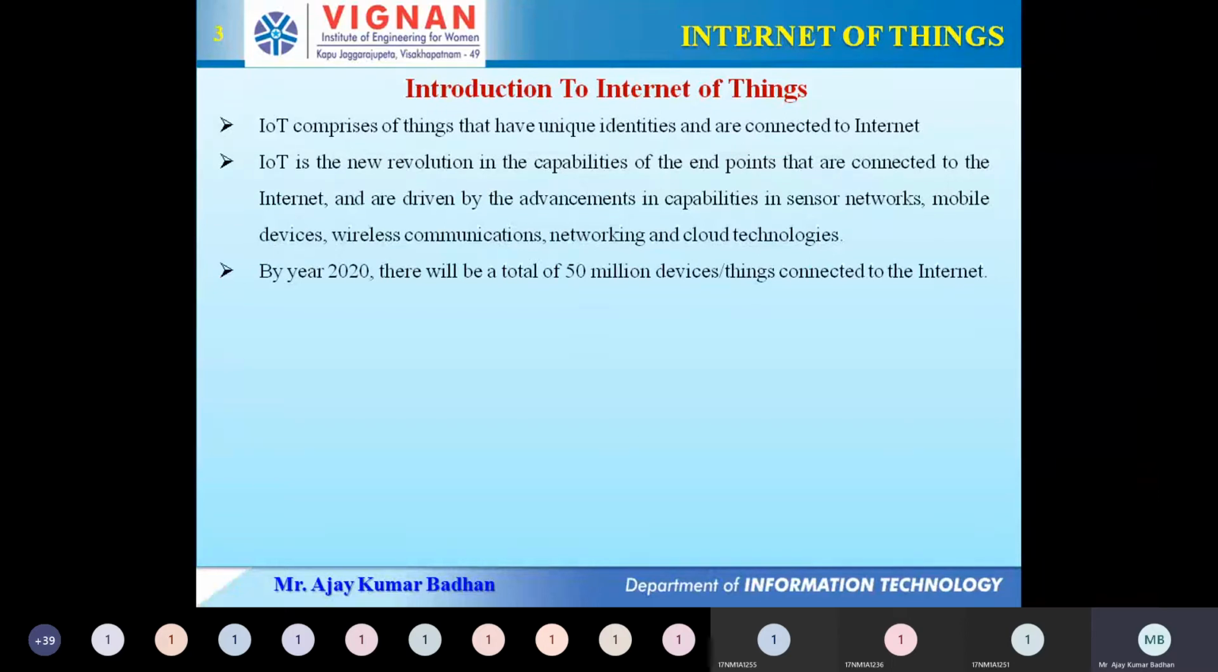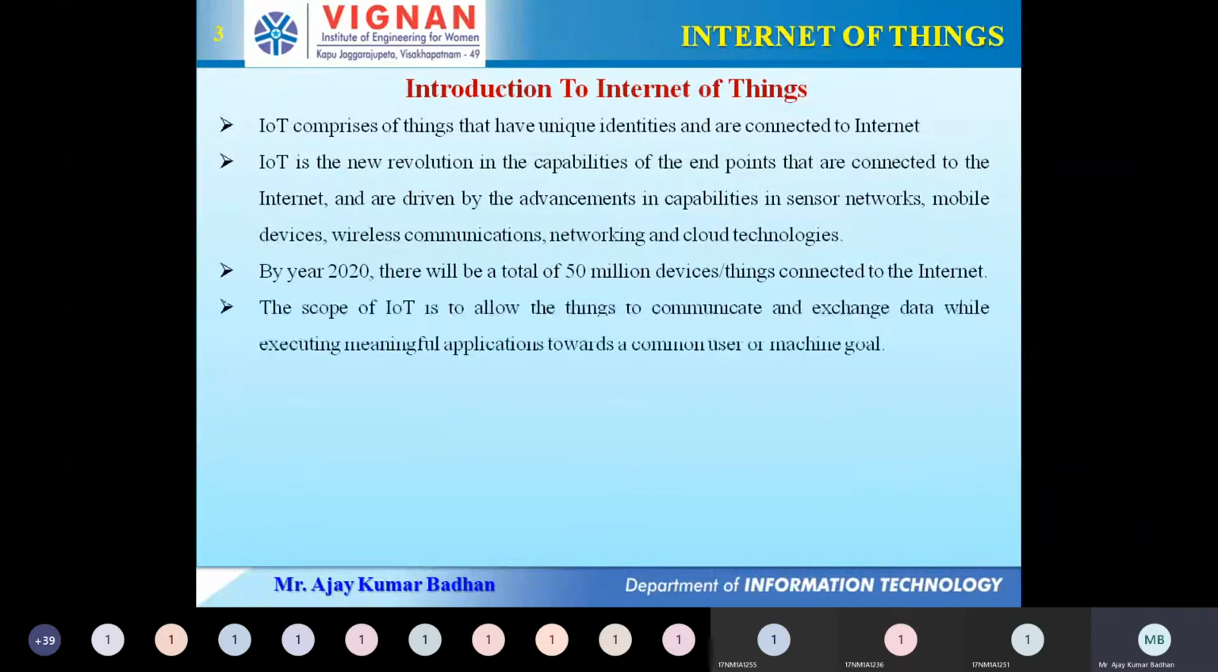That many devices by the end of 2020 will be connected with the internet. That's a very huge amount. That many devices will be connected because after these corona cases, the role of the Internet of Things has become more important. And companies like Microsoft, Bill Gates' company, as well as Apple and Google